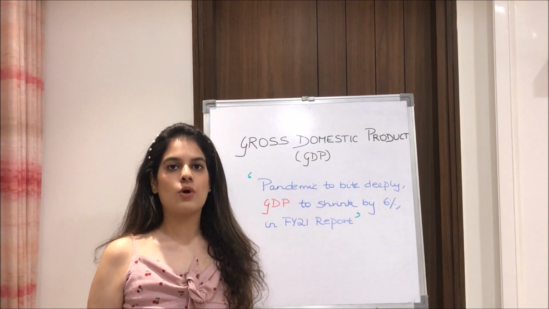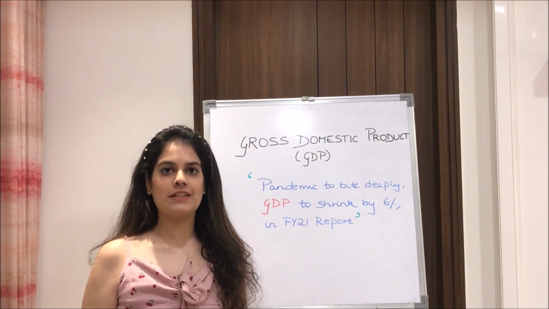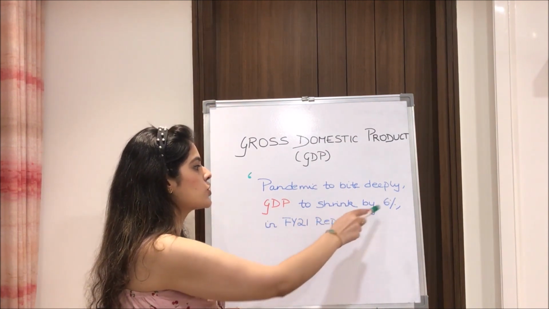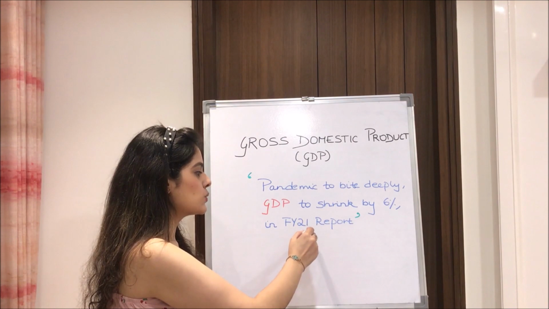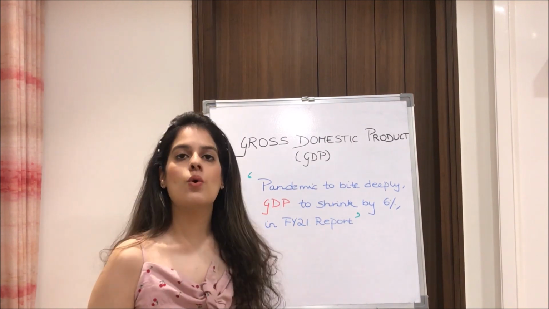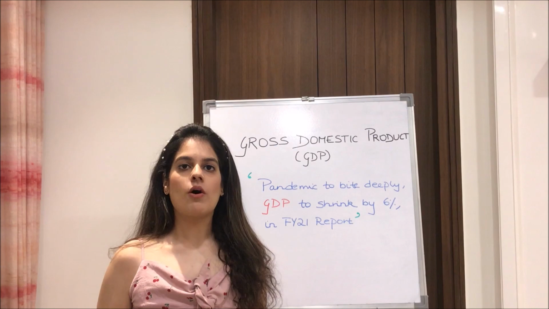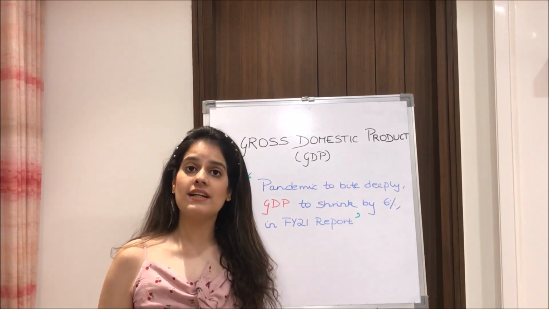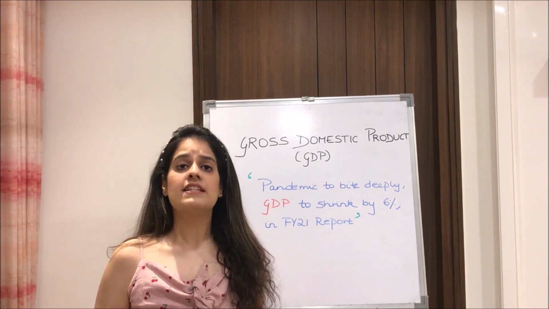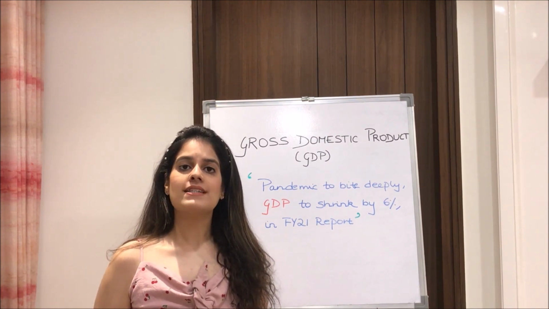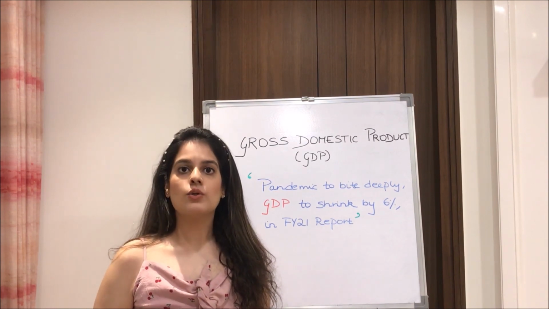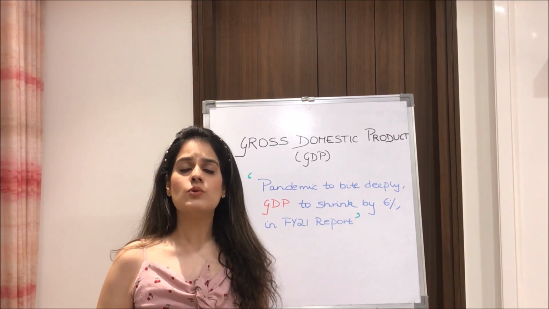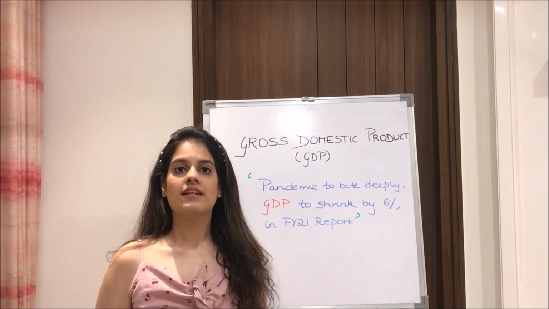So next we have gross domestic product, commonly known as GDP. It was used in a newspaper as: pandemic to bite deeply, GDP to shrink by 6% in the financial year 2021, report. So speaking by definition, GDP, or the gross domestic product, is the finished value of all goods and services produced within a country in a specific period of time. It is a very important tool and it provides an economic snapshot of the economy. It helps in the estimation of the size as well as the growth rate of the economy and is widely used by decision makers and policy makers in a country.